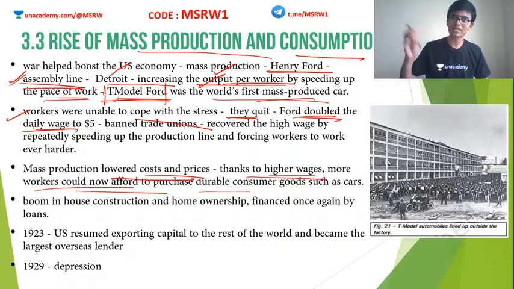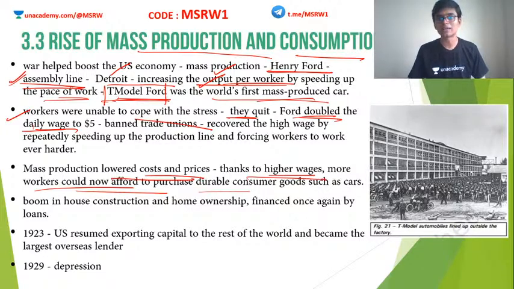So once the wages were raised, more and more people started getting more and more money. So overall, the consumption or the power of purchasing actually increased in the economy. So people began to use a part of their income, the so-called discretionary income, to buy durable goods.